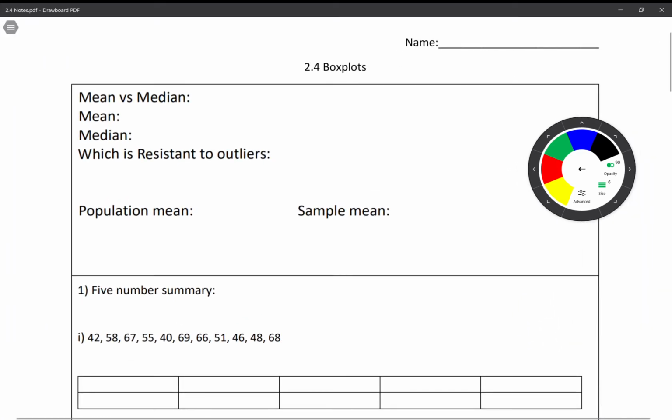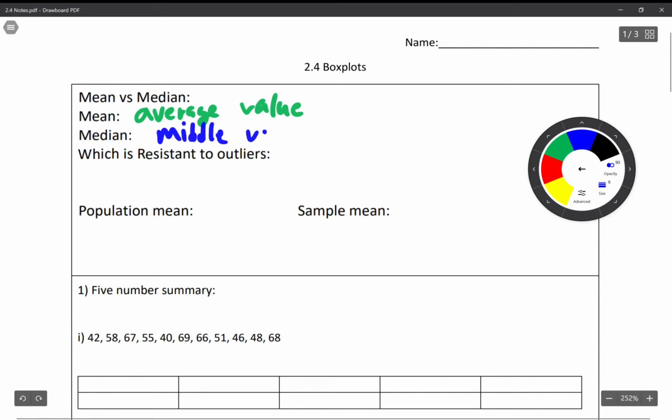Let's go over mean and median just to review. As you already know, the mean is the average value, and the median is the middle value, and you know how to calculate that.